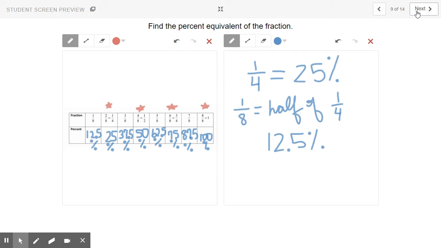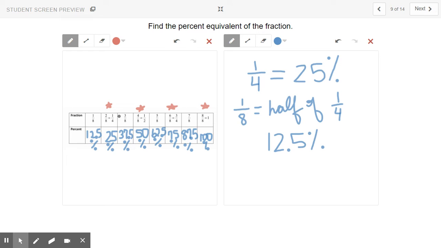Find the percent equivalent of the fraction. Now I know that 1/4 is 25%. 1/8 is half of a fourth. So I could take 25 divided by 2, that equals 12.5%. So 1/8 is another fraction you may want to write down to memorize. And you know that 1/8 is half of 1/4.